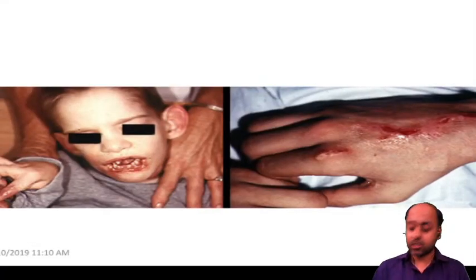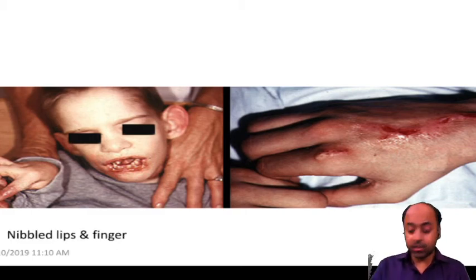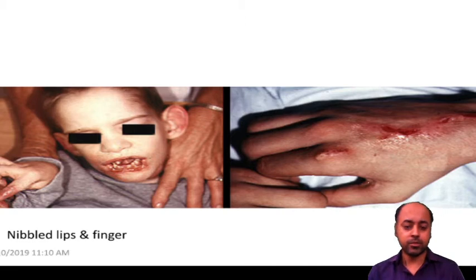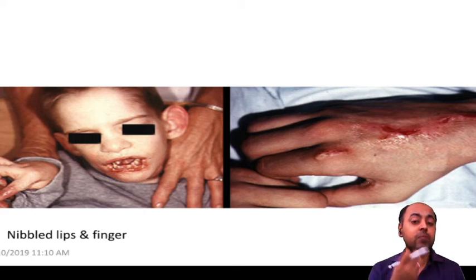The Lesch-Nyhan syndrome. The nibbled lips and fingers. You can see the nibbled fingers and the nibbling around the lips, and bite marks on the hand. It appears as if inflicted by an animal or by some small knife or dagger, but they have been inflicted by the child himself. The nibbling and self mutilation are so prominent.